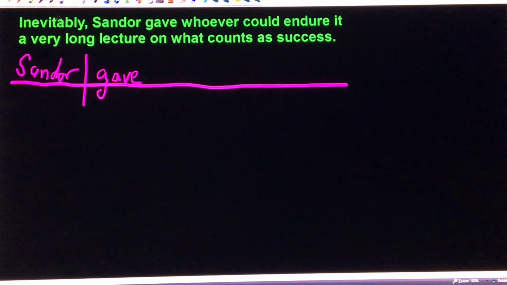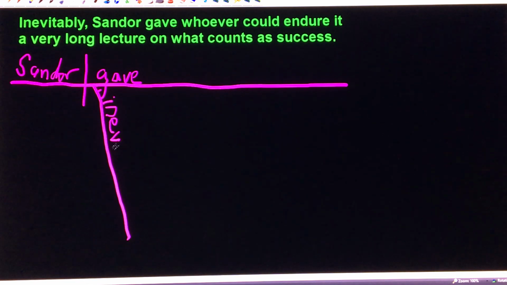And then we have this "inevitably" hanging out in the front of the sentence. Notice you could move it around. You could say "Sandor inevitably gave whoever could endure it," and that's a sign that it's an adverb. Of course, the "ly" is a tip-off too. So it's how gave, how? Inevitably, that's how. Or maybe when.